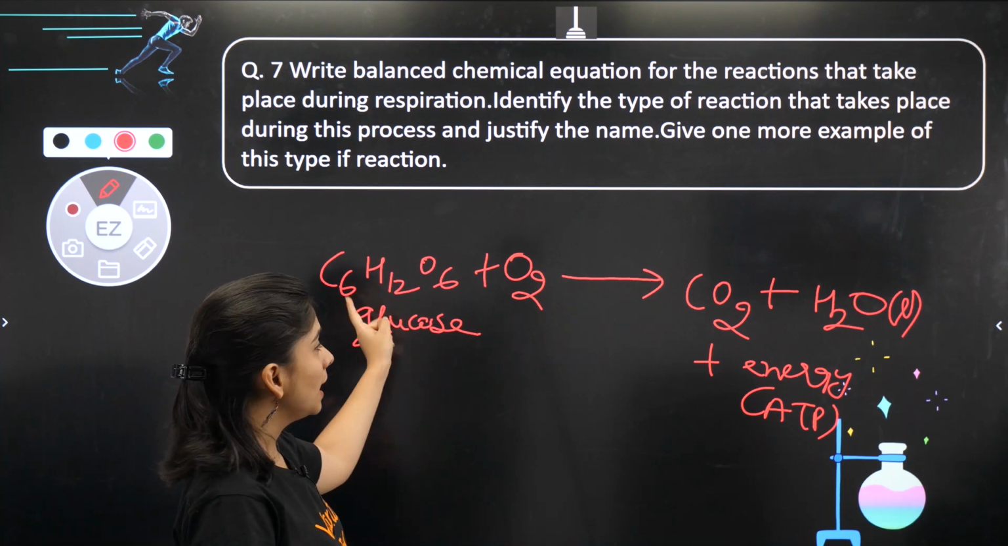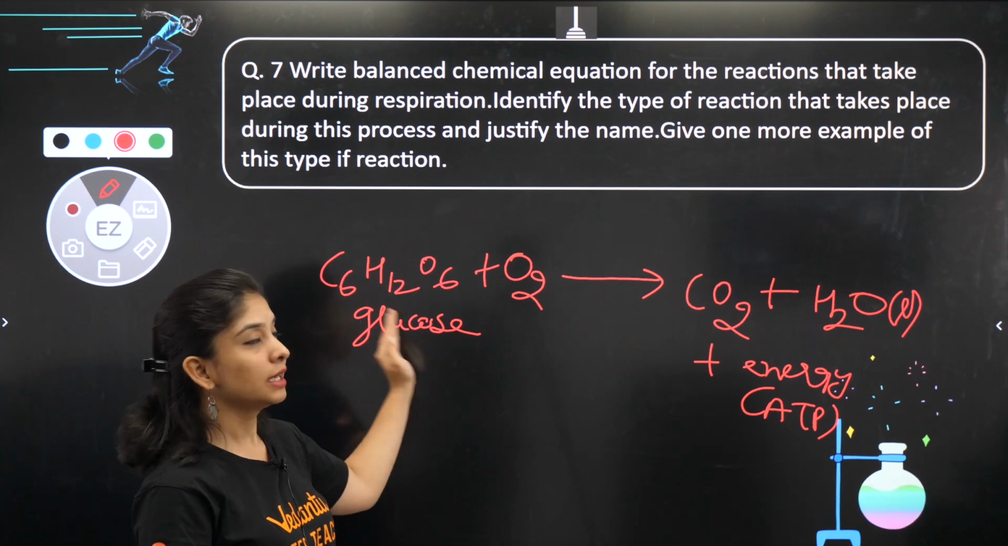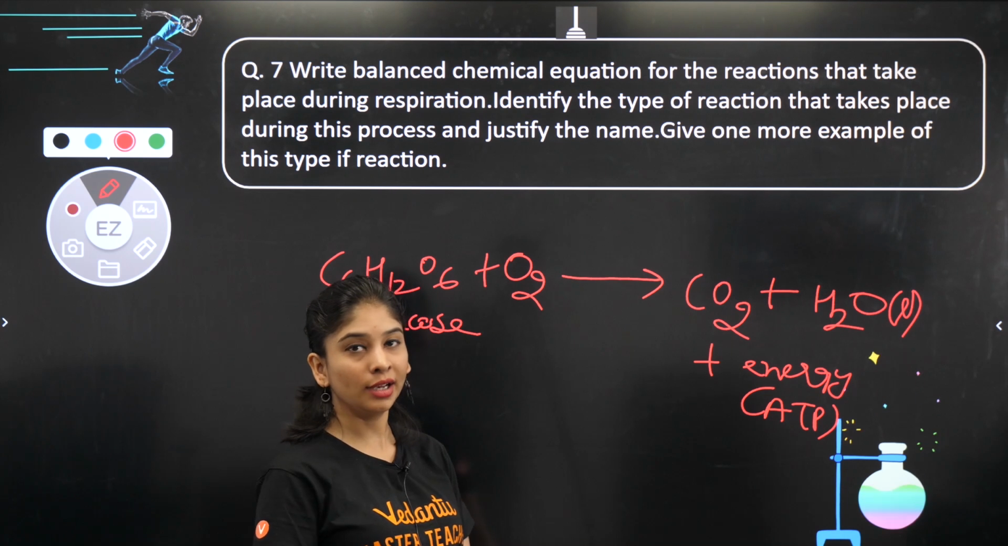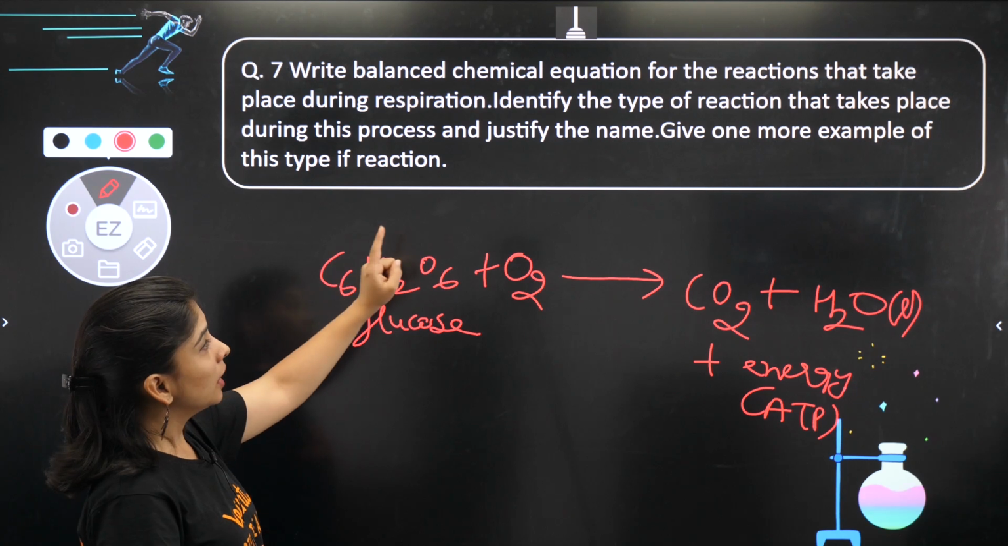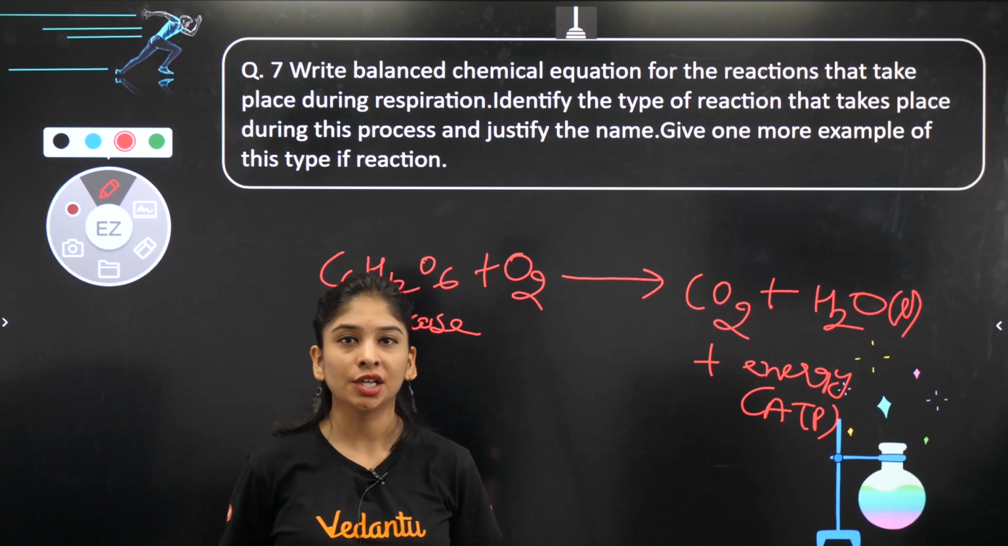This is your work. I'll be waiting for your response. Take a screenshot and give me your answer as the balanced chemical equation of respiration. I'll be waiting for all of your responses. Next part, give one more example of this type of reaction in which energy is released.